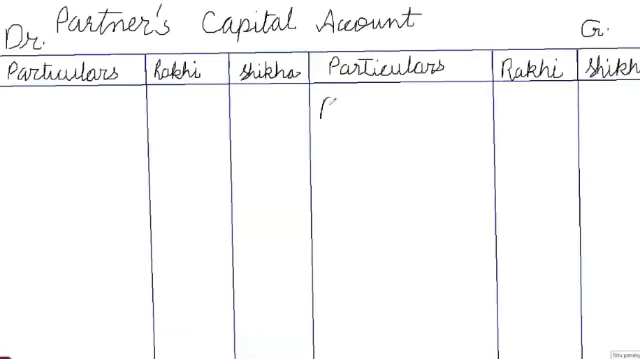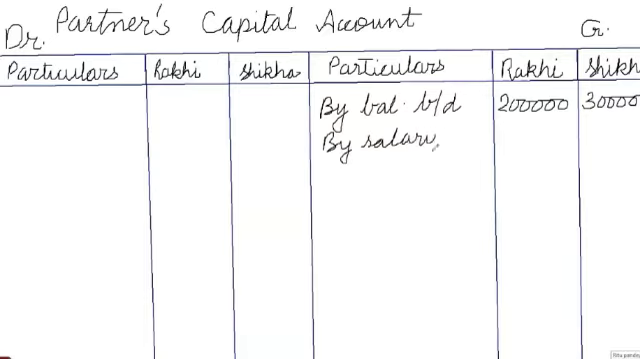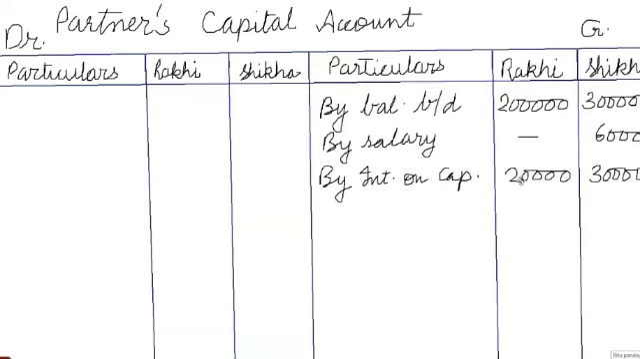Next we prepare the partners' capital account. In it, first we bring down the balance of capital to the credit side, by balance brought down 2 lakh and 3 lakh. Then we write the partner's salary. Here we have Shikha's salary, so write in the column of Shikha 60,000. Then interest on capital also, write on the credit side by interest on capital 20,000 in Rakhi's column and 30,000 in Shikha's column. Then you have to write drawings on the debit side. To drawings, Rakhi's drawing given 7,000 and Shikha's drawing given 10,000.